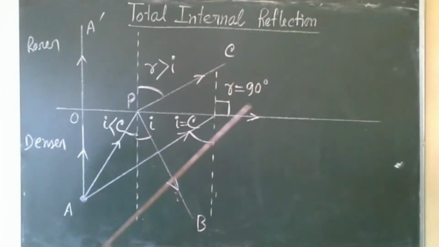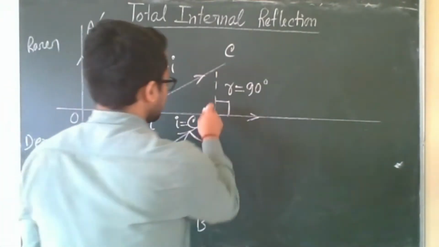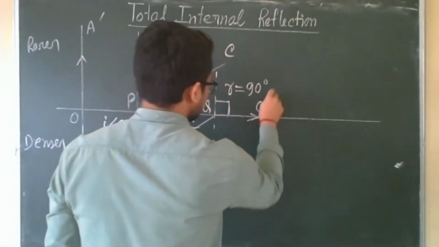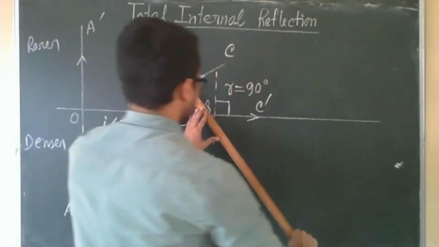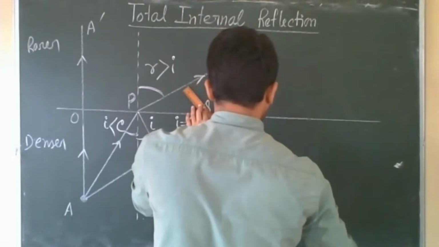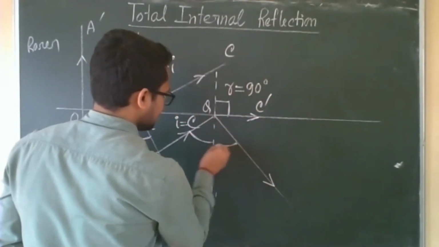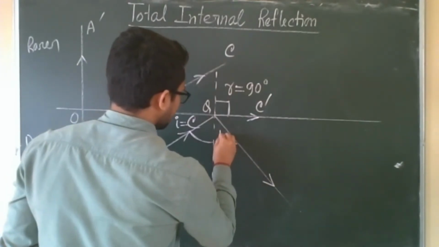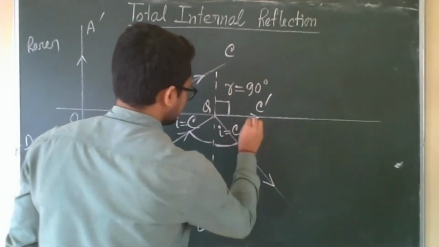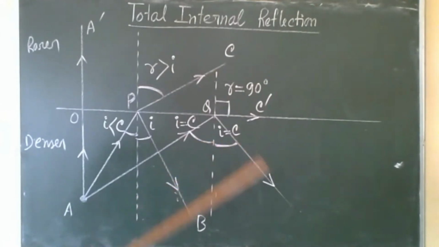But here also you will get some reflected light. Give its name Q, and this is C prime. Some light is partly reflected, and it will follow the law of reflection. That means this angle will also be I, which is equal to C. So if this is, suppose, 42 degrees, this will also be 42 degrees.